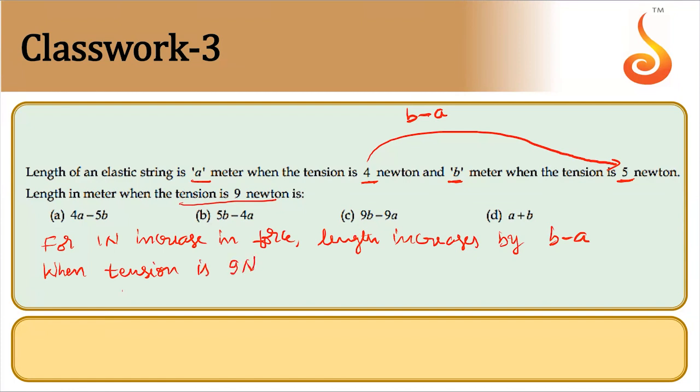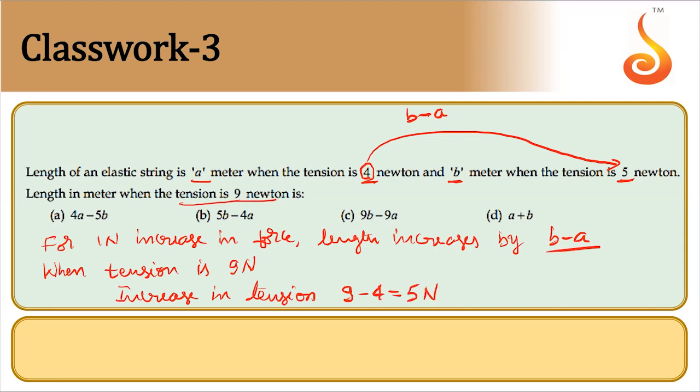What happens? Increase in tension is how much? Originally it was 4, now it became 9. So it should be 9 minus 4, that is equal to 5 Newton.